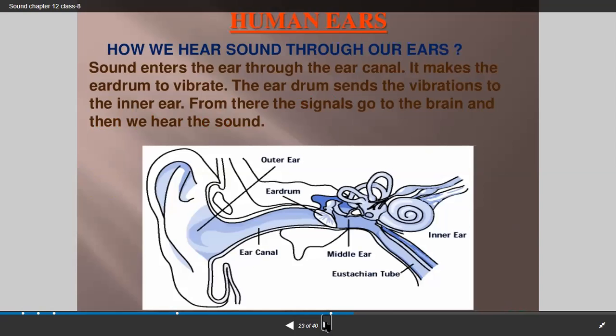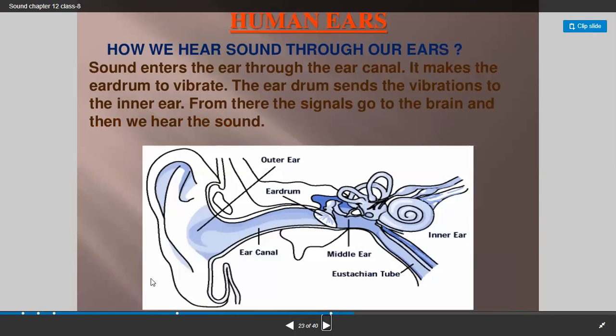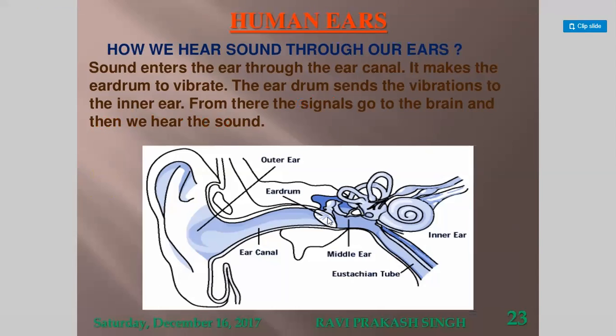Then how we hear sound through our ears. Sound enters the ear through the ear canal. It makes the eardrum vibrate. So this is the ear canal. Sound comes like waves, and it will hit on this eardrum. This eardrum will vibrate. Clear? Sound enters the ear through the ear canal. It makes the eardrum vibrate.